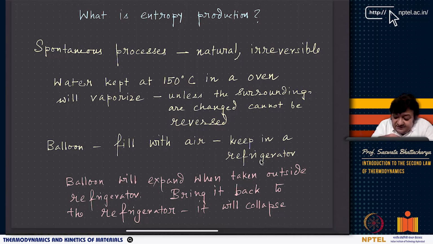Now think of an example. Spontaneous process means it's a natural process. Now what I am trying to say is, a natural process is irreversible. For example, let us think of a very simple process, the growth of a plant. A plant grows into a tree. You first plant a seed and you give water, and nutrition and sunlight come, and then the seed starts to grow. It's called the germination process. The seed suddenly gives rise to a very small plant, then the small plant has some leaves, the plant continues to grow, and finally it becomes a full-grown tree.